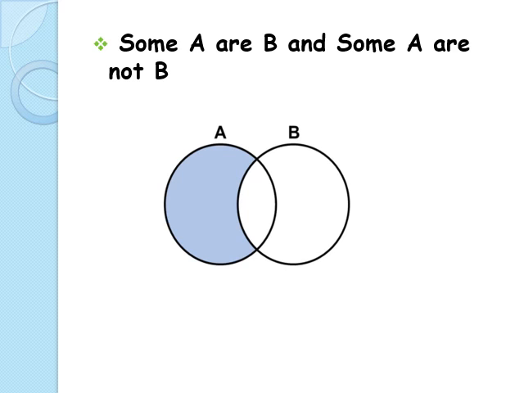Because, see, in this Venn diagram, at least some part is common, but there is some part not common. So this is the Venn diagram when we talk about such questions of some. I'll give you an example of some A are not B. So some rats are not cats. The conclusion we get from the above pattern will be: some rats are cats, all rats are not cats, all cats are not rats. So these are the conclusions we get.